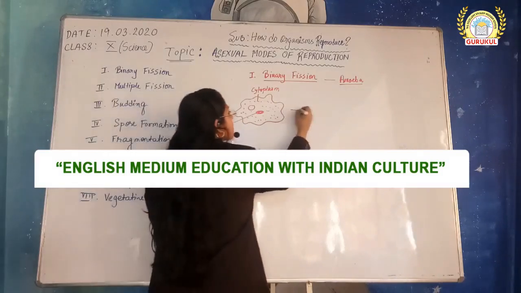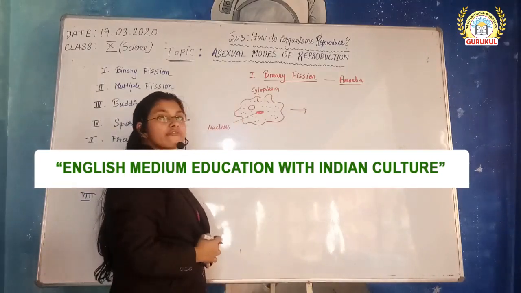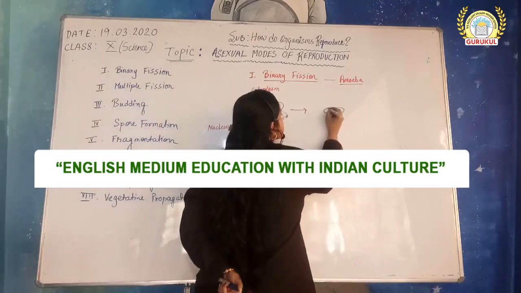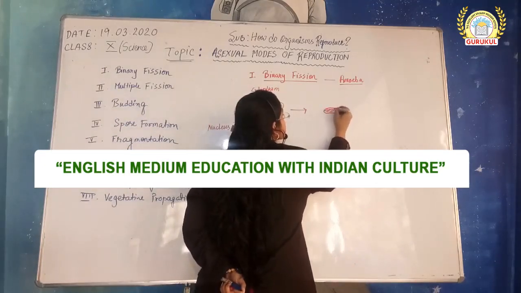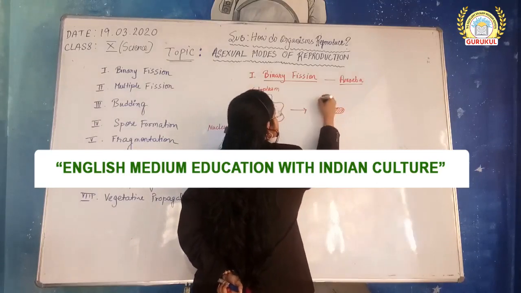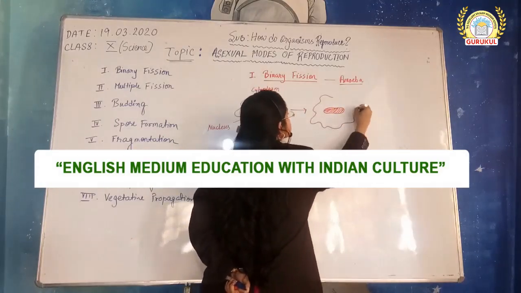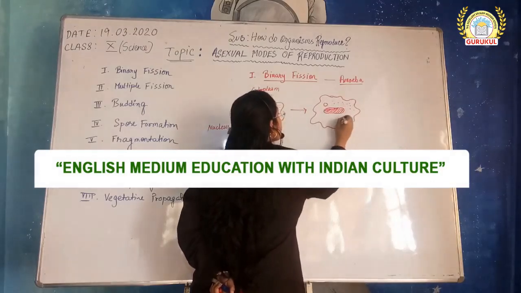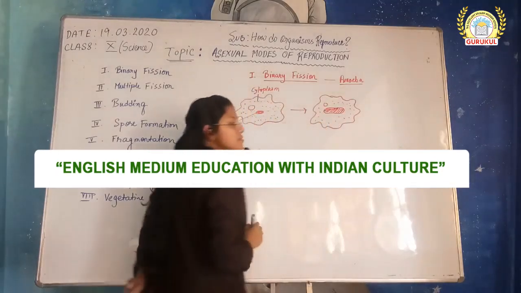First step in the process of binary fission is the nucleus elongates.